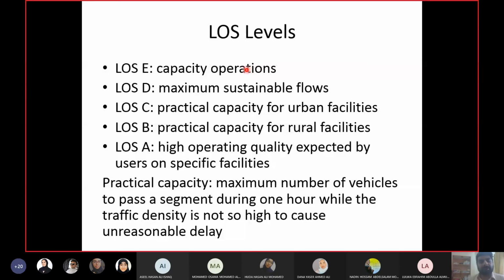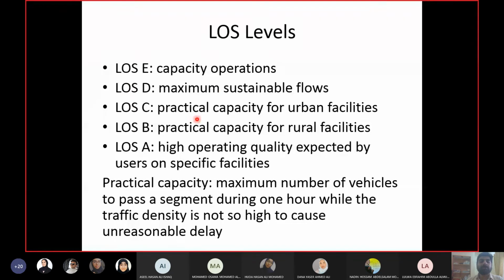Then D is the level of service where you can maintain sustainable flows. The flow has not reached capacity. At capacity, the flow is there, but you are following the other drivers, so the flow is not so smooth. But in level of service D, the flow is smooth. This is what we mean by sustainable, without any stoppage, without any breakage. It is moving constantly. So the maximum constant flow you can maintain on the highway is level of service D.